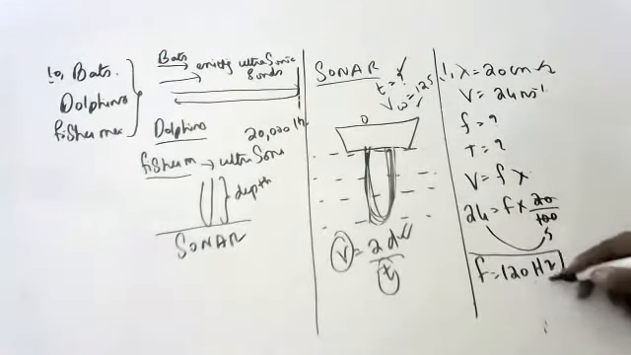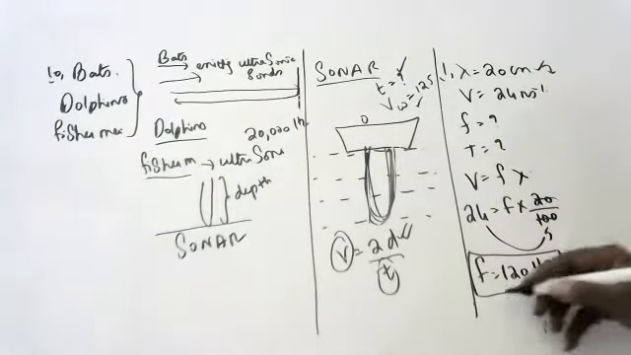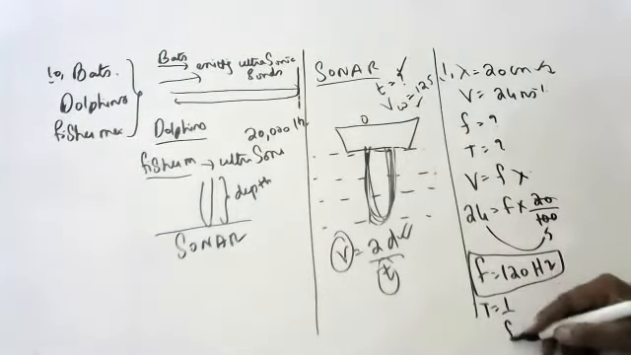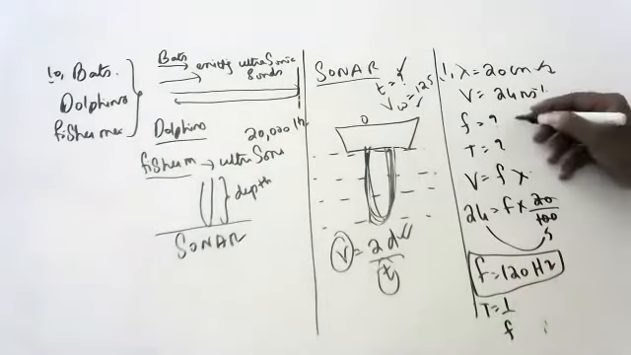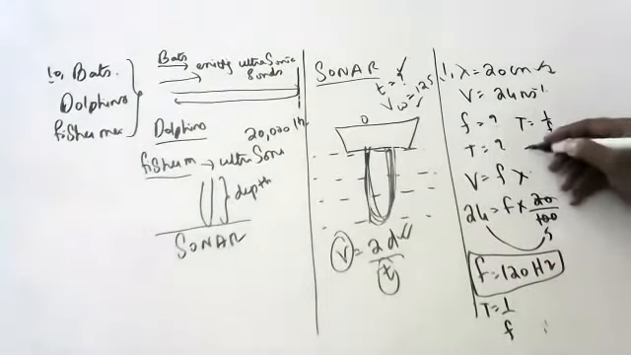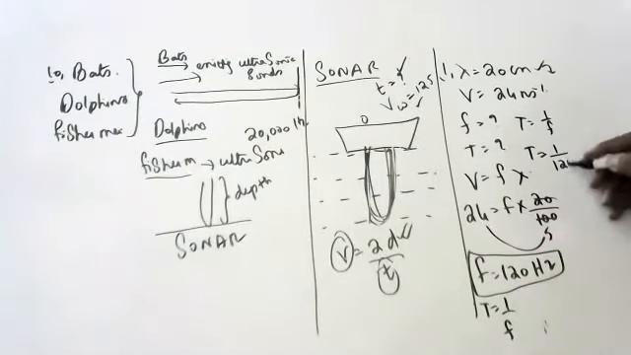Time period is equal to 1 by F, children, always. So time period is equal to 1 by 120 seconds.